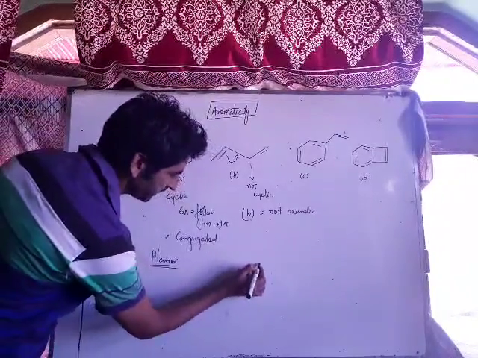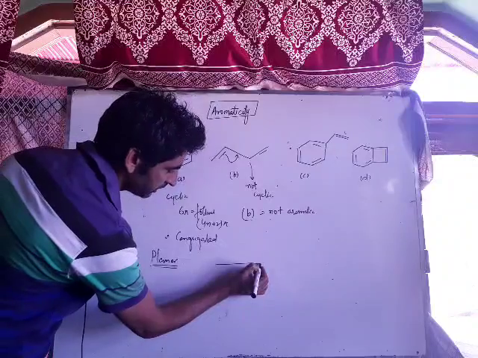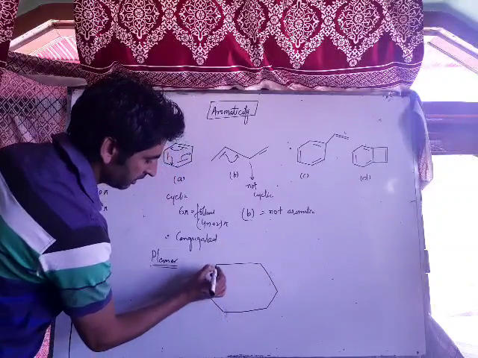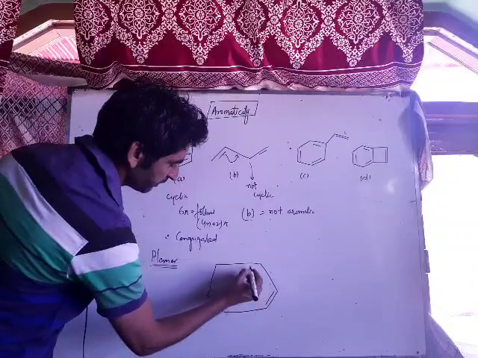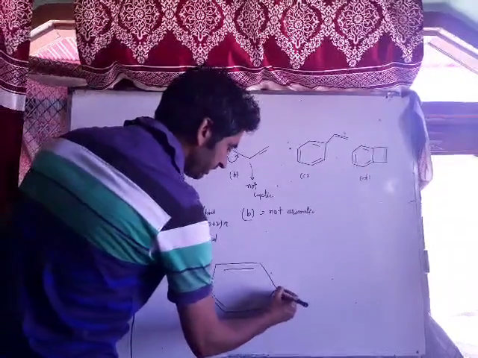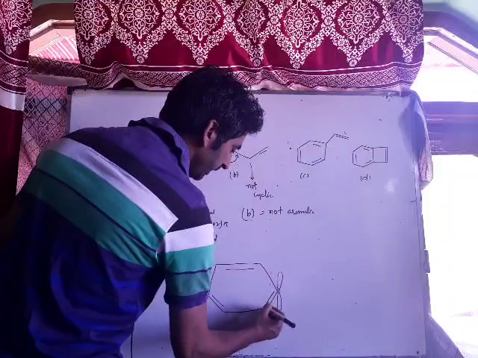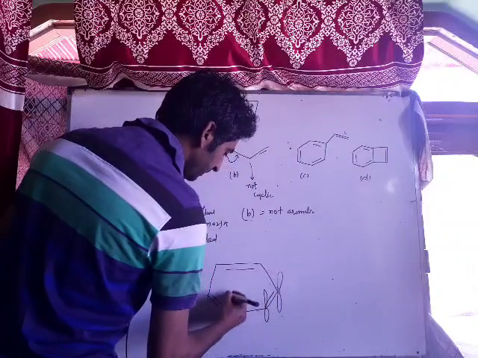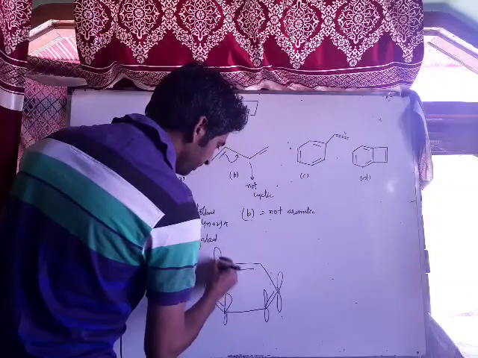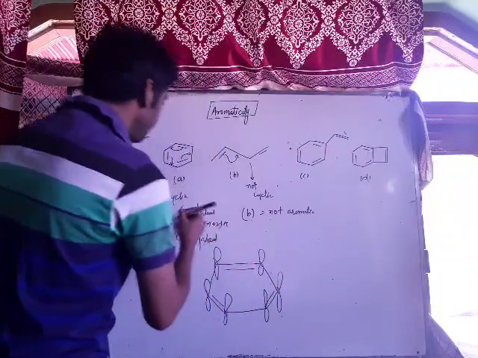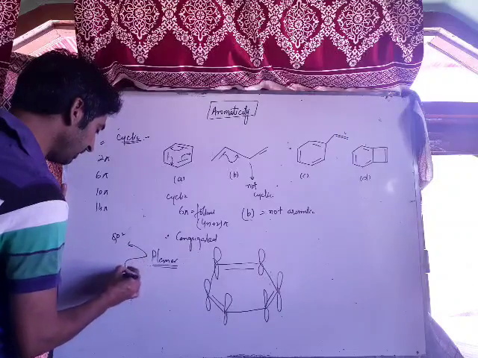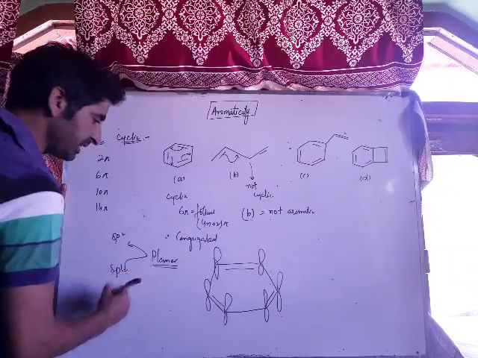Now this is our benzene ring. It contains 6 carbon atoms. In this case, there is a double bond at alternate carbon atoms. Means hybridization on each of these carbons is sp2. For planarity of the molecule, either we should have sp2 hybridization or we should have sp hybridization.